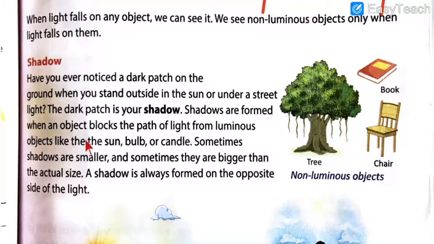Shadows are formed when an object blocks the path of the light from luminous objects like the sun, bulb or candle. So, a shadow is formed only when the object blocks the path of the light travelling. That particular object gets its shadow on the opposite side from where the light is coming.